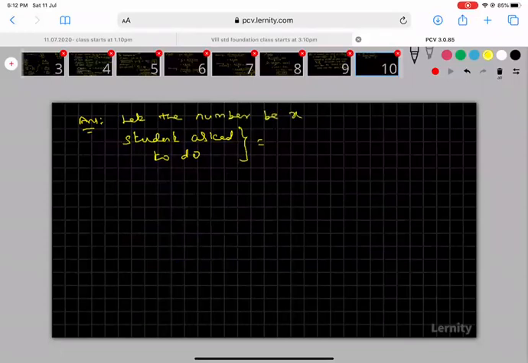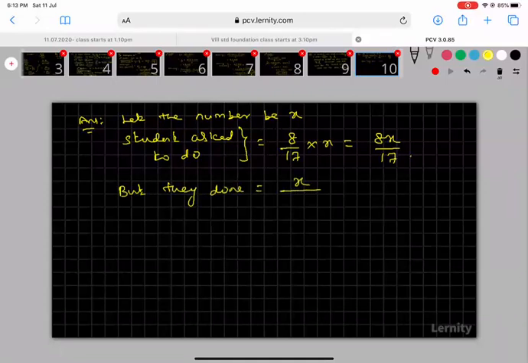So they told us to multiply this number by 8 by 17. That means 8 by 17 into x. So 8x by 17. This is correct, sir. But instead of this, the student made a mistake. What did they do? They divided that number by 8 by 17. So the meaning is the reciprocal, 17x by 8. So this is wrong, incorrect.